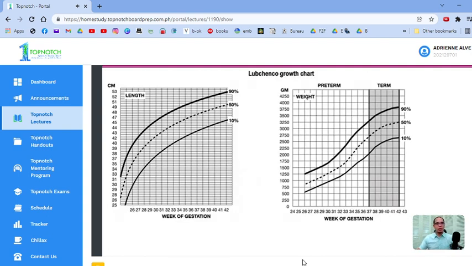So for example, the weight, guys, this is used to know if your patient is AGA, SGA, or LGA. So when it falls between 90 and 10, that's AGA. Below 10, small for gestational age. Beyond this, it's large for gestational age. So for example, your newborn is 37 weeks, okay? Then the weight is 2,500, so that is AGA, okay? If it goes beyond 3,250, then that will be LGA. For a 37-weeker, less than 2,000 would be small for gestational age, okay?